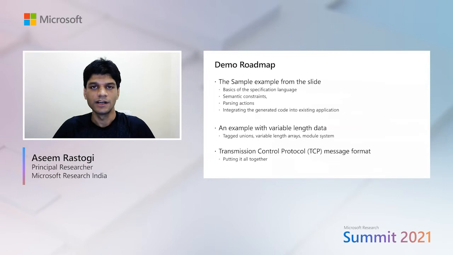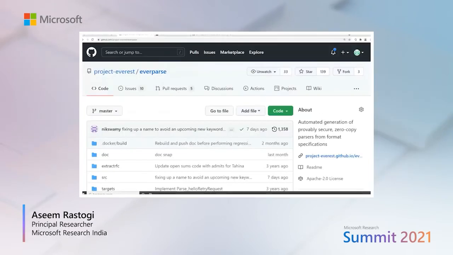In the rest of the demo, I'm going to show you the inner workings of the EverParse tool. We'll first look at the basic example that we saw a couple of slides ago, the struct sample. We'll learn about the basics of the EverParse specification language, semantic constraints, parsing actions, and how to integrate EverParse generated code into existing applications. We'll then move on to more interesting examples for doing variable length data, tagged unions, and so on. At the end, we'll put it all together into an interesting and security critical message format. That's the transmission control protocol format. So with that, let's get into the nitty-gritty details of it.